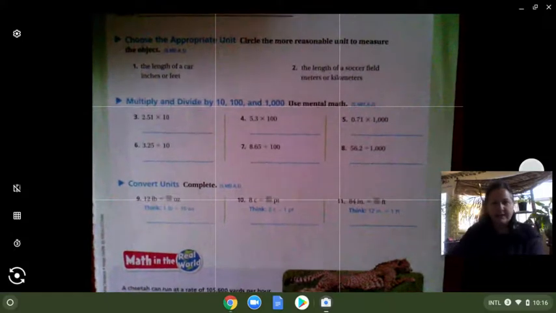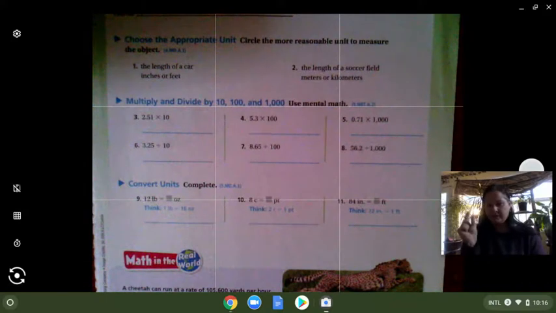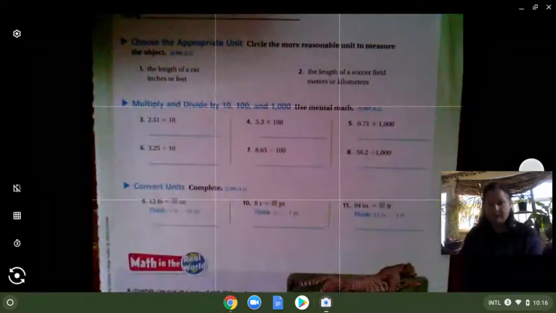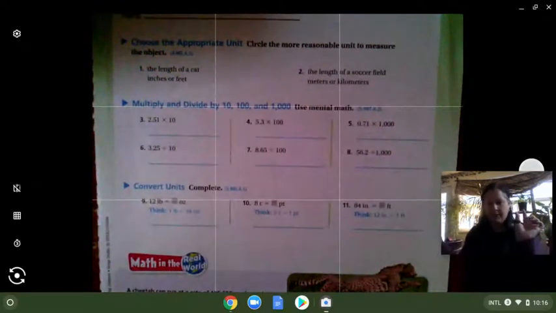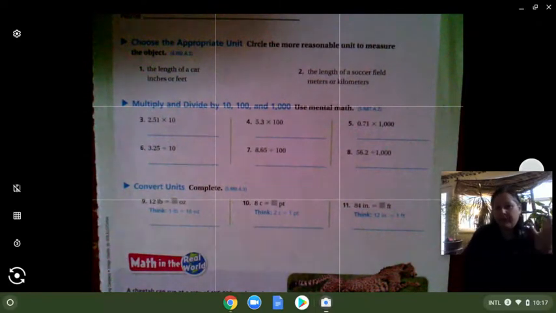Okay, so let's just start at the top. It says choose the appropriate unit. Circle the more reasonable unit to measure the object. So if we're measuring the length of a car, would we want to do it in inches or would we want to do it in feet? We would pick feet for that one because a car is a pretty large object. When you start getting into like 1,000 inches, it's hard to really picture that in our mind, but we could picture like 15 feet in our minds a little bit better. The smaller numbers are easier to picture in our minds.